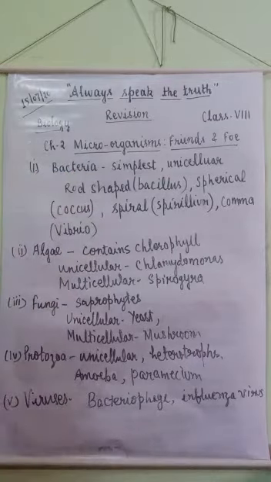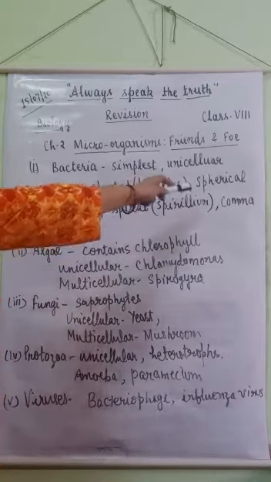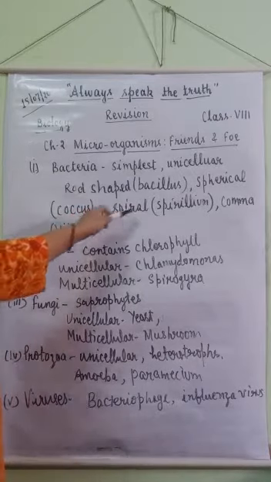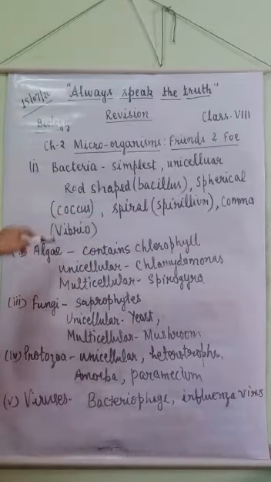Bacteria are the simplest unicellular organisms. Unicellular means the organism whose body is made up of a single cell. They are found in different shapes. Rod shaped is known as bacillus. Spherical shaped is known as coccus. Spiral shaped is known as spirillum, and comma shaped is known as vibrio. They are invisible to the naked eye, but under favorable conditions they grow very fast.